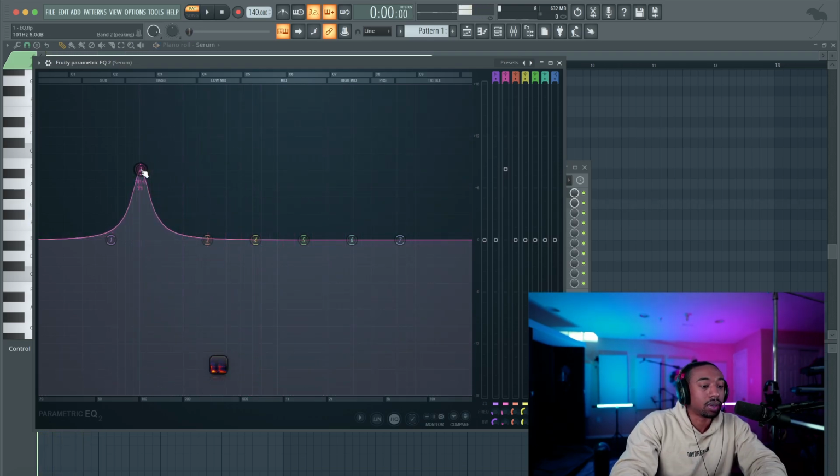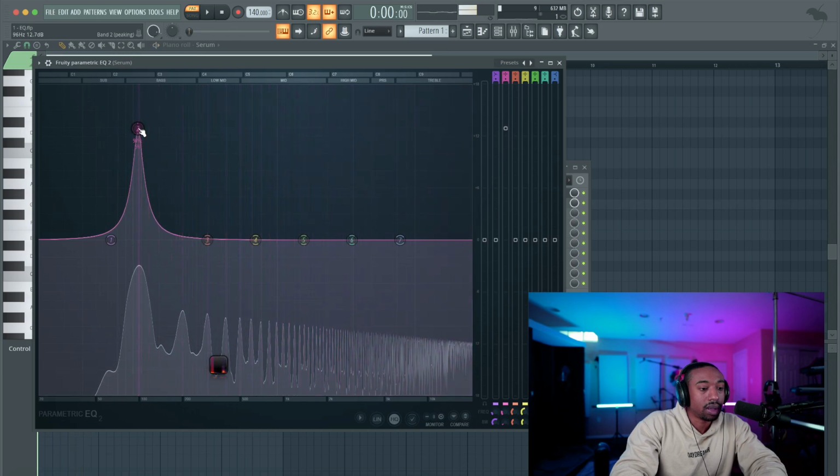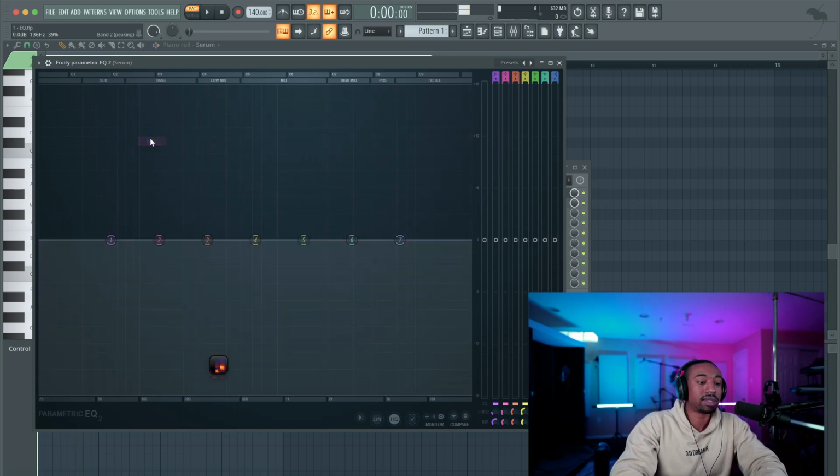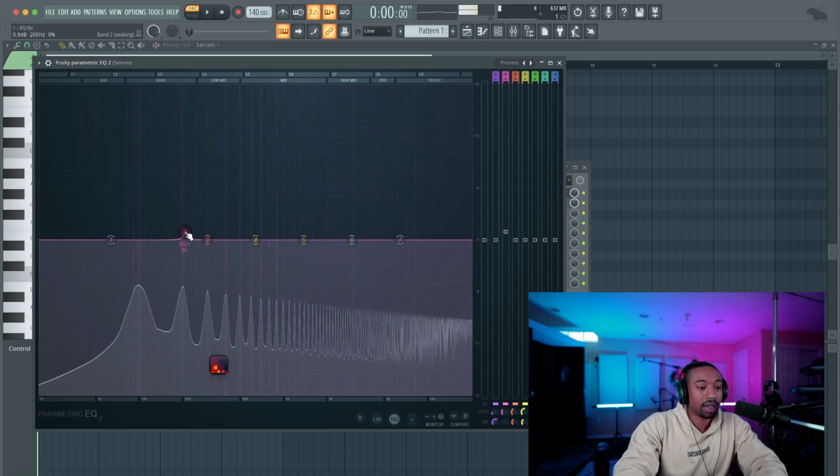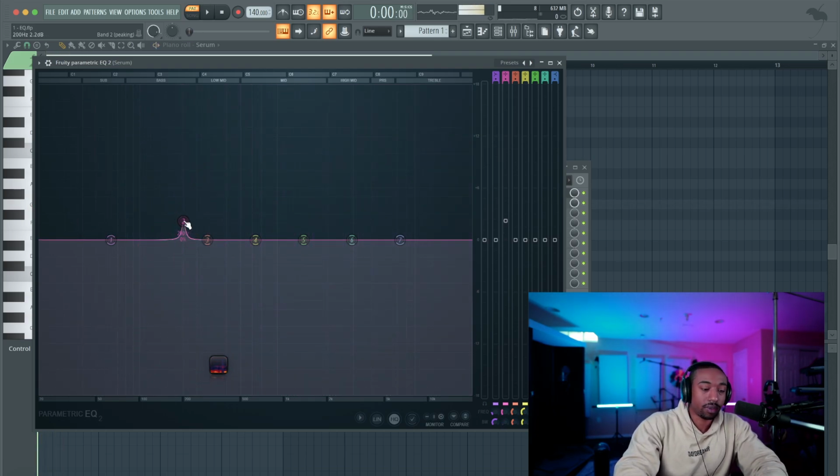That boomy type tone. That bassy rumble type tone. That's the fundamental frequency. Now the second little hill here is the second harmonic. This is a multiplication of the first fundamental.